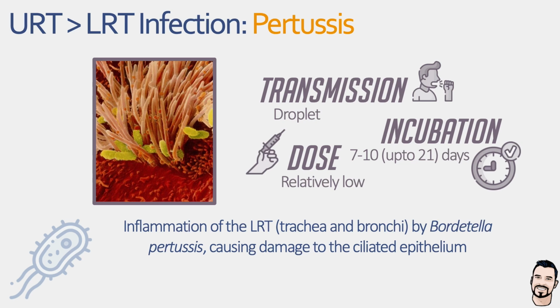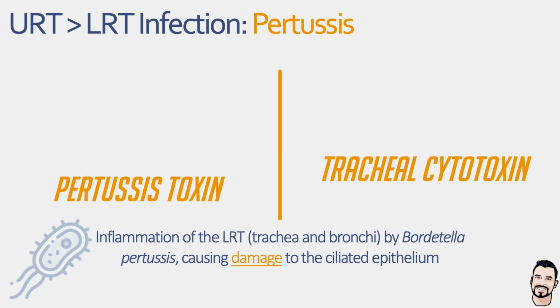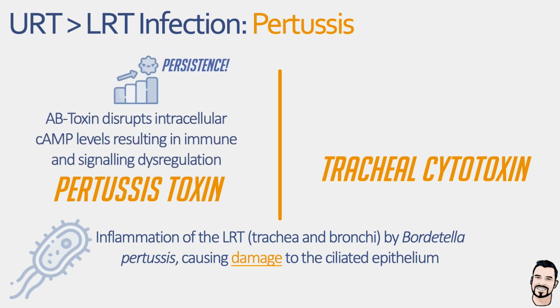But how does Bordetella pertussis achieve infection? Well, it relies on the production of a number of toxins, such as the pertussis toxin and the tracheal cytotoxin. Now, the pertussis toxin is an AB toxin that does not directly damage epithelial cells, but targets immune cells and disrupts intracellular signaling by increasing cyclic AMP levels. The knock-on effect of this action is reduced phagocytosis and delayed immune clearance, creating a localized environment within the airway in which Bordetella pertussis can persist for prolonged periods of time.